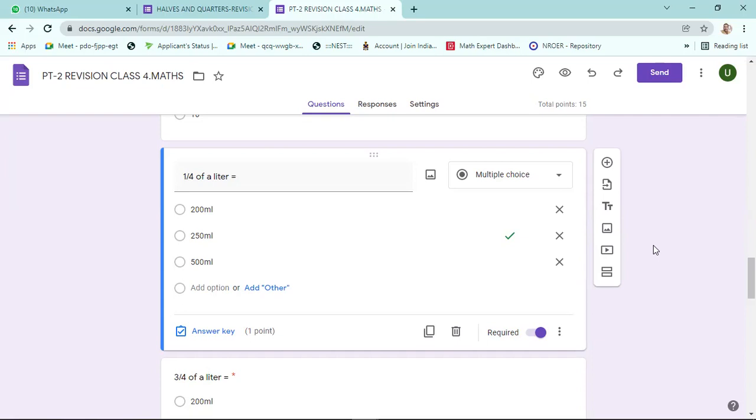Again, half of that will be 250 ml. So 1000 ml, if you make 4 parts, 250, 250, 250, 250.